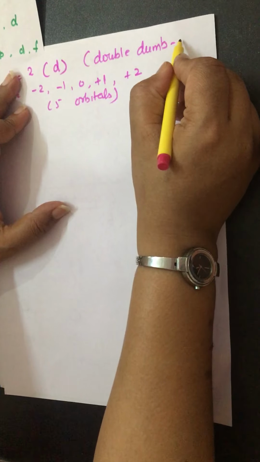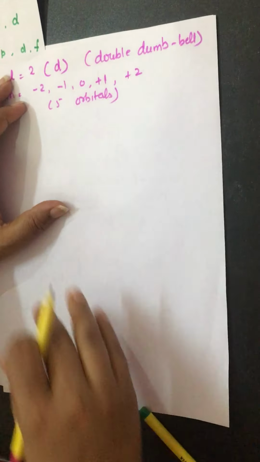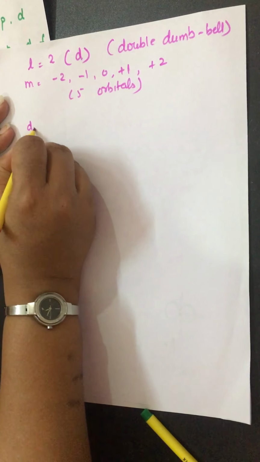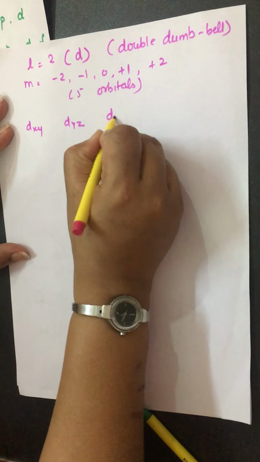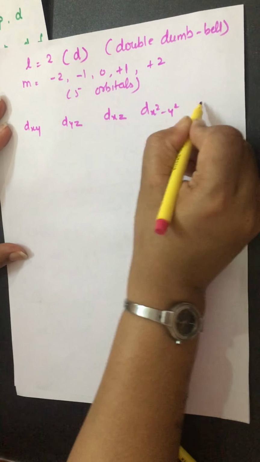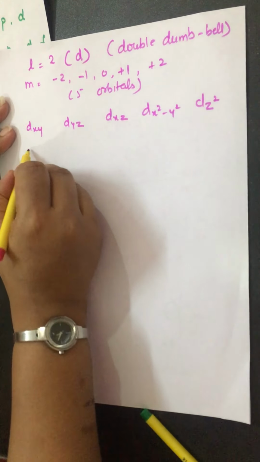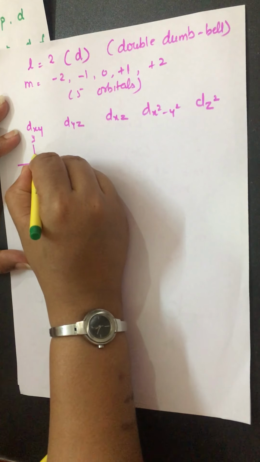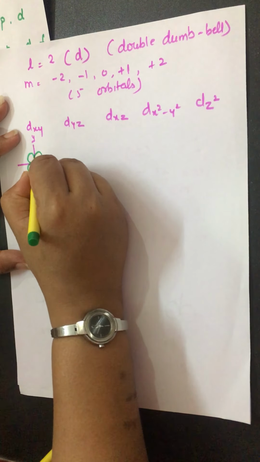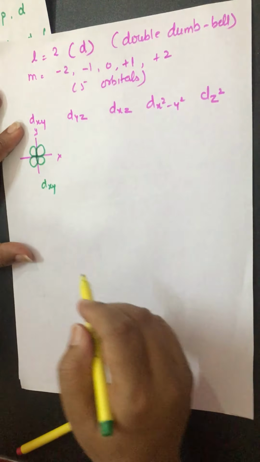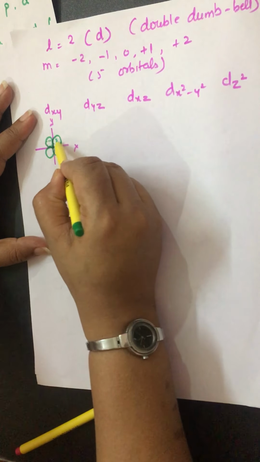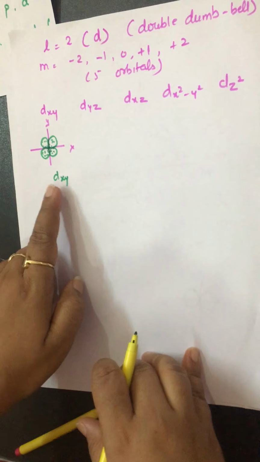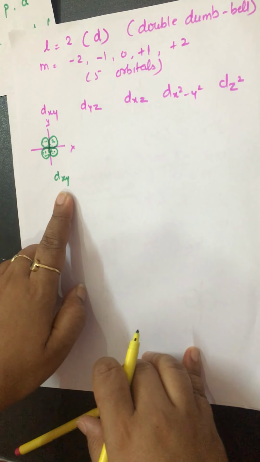I tell you about it also. But again, we come to know about the double dumbbell, and its names are dxy, dyz, dxz, dx square y square and dz square. How can you apply dxy? If the double dumbbell is present between the x and y axis, like this, it is known as dxy. It shows the probability of finding the electron in this area. This probability of finding the electron is known as the dxy orbital.